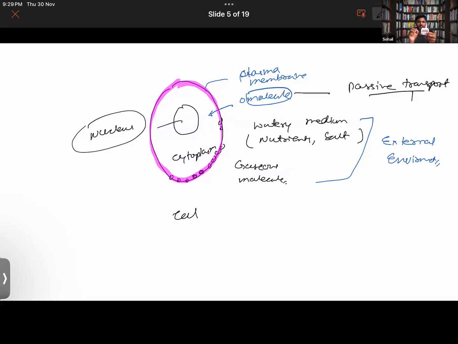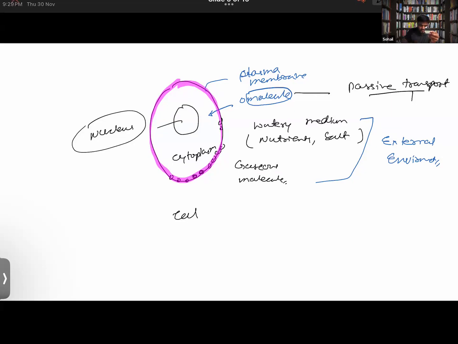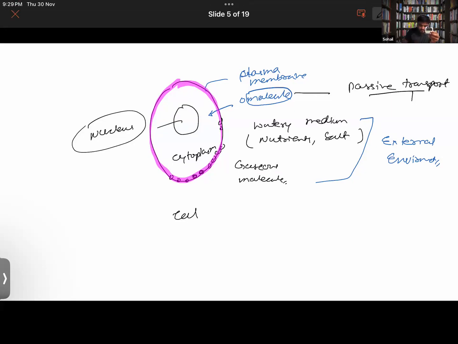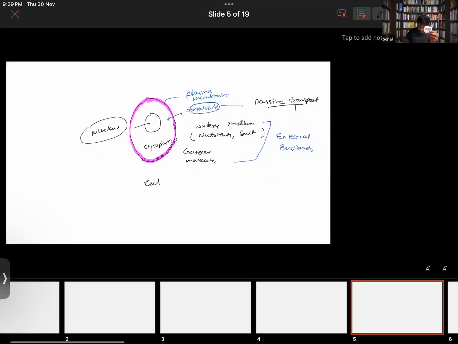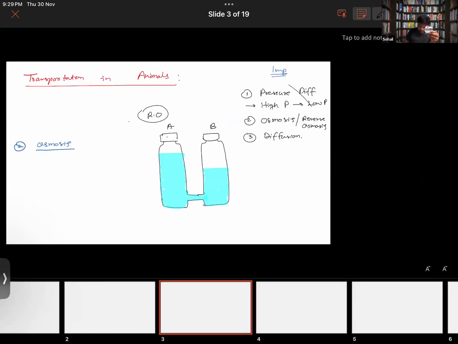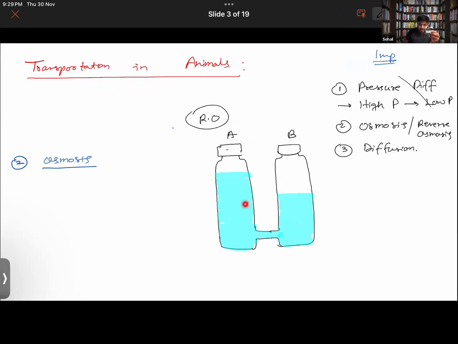Getting it or not? I didn't get it. Look here. Have a look at this diagram. Was there any effort required while the water flow was taking place from bottle A to bottle B? No, sir. Because there was a difference in concentration, right?